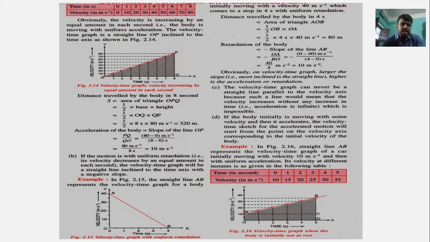Obviously the velocity is increasing by an equal amount in each second. That is, the body is moving with uniform acceleration. The velocity time graph is a straight line inclined to the time axis.